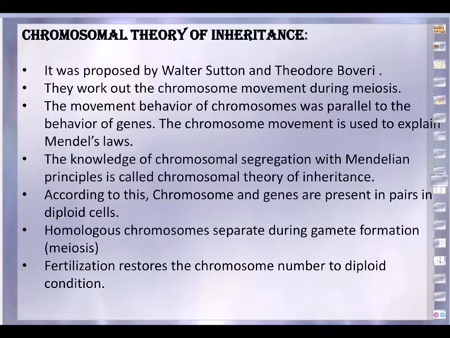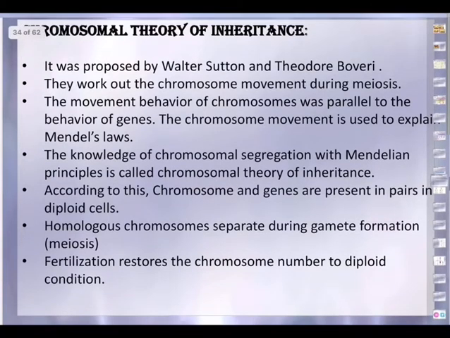If you recollect your previous knowledge, in anaphase 1 it is the chromosomes that move, and in anaphase 2 it is the chromatids that move. That's the difference between anaphase 1 and anaphase 2. So the movement and behavior of chromosomes was parallel to the behavior of genes.